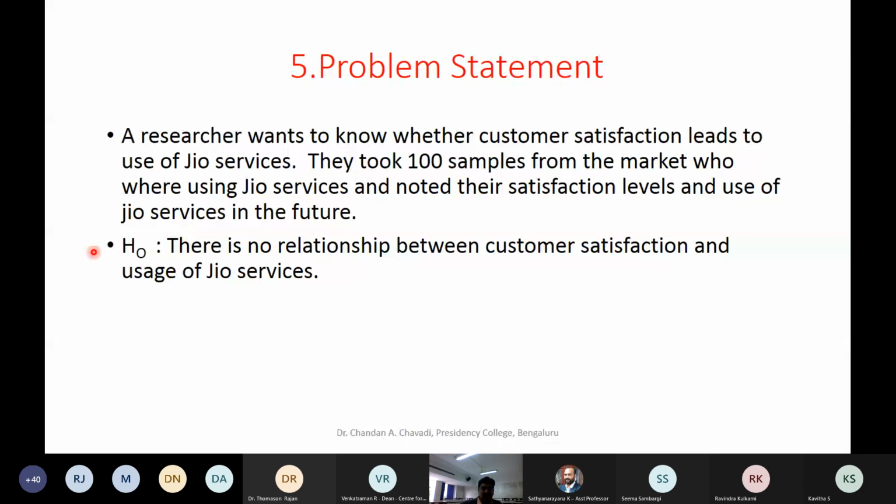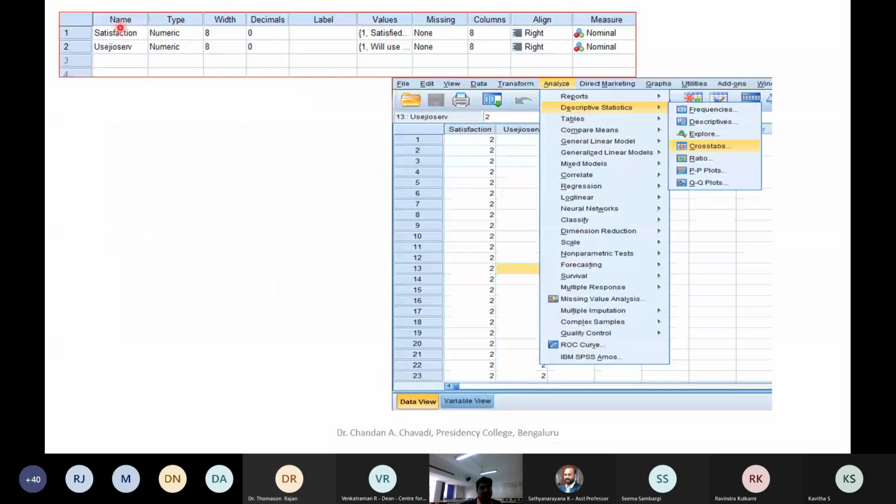So again, we are setting the hypothesis. You can see here: there is no relationship between customer satisfaction and usage of Geo services in the future. So how are we going to do it? Just look at this. This is what we define here in the variable column. Satisfaction, I define one as satisfied and two as not satisfied. Then use of Geo service: yes, one means I will use it, two means I will not use it, though I am trying it now and it is not okay, so I will not use it.